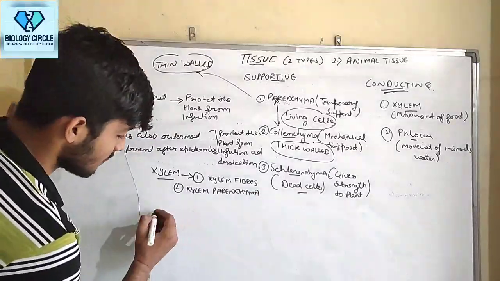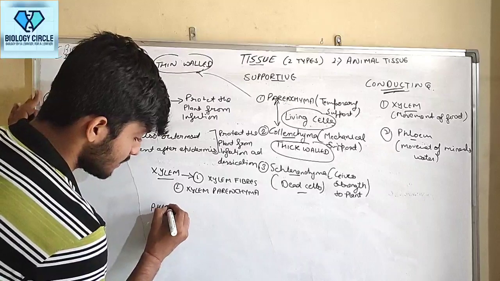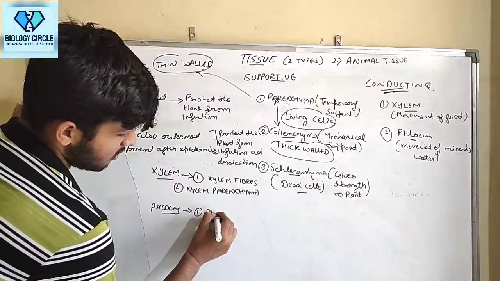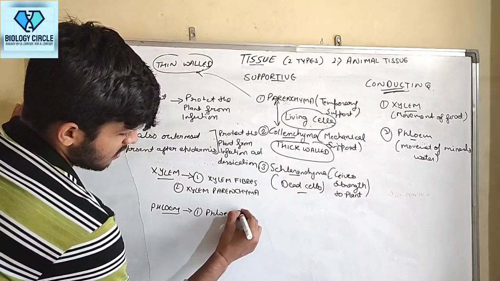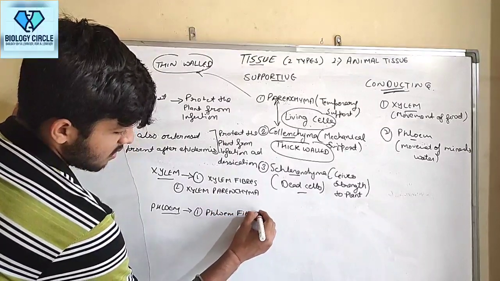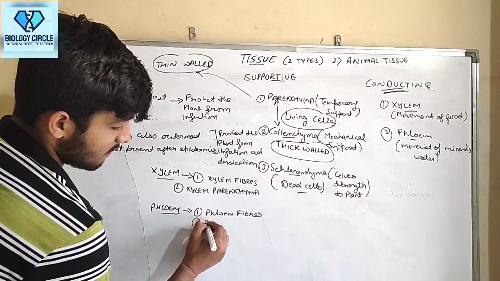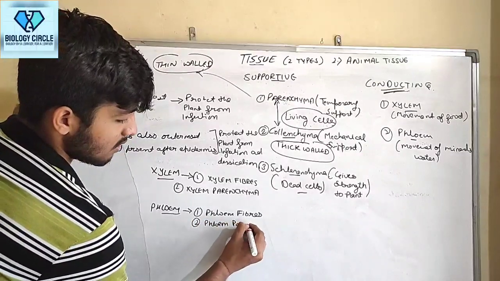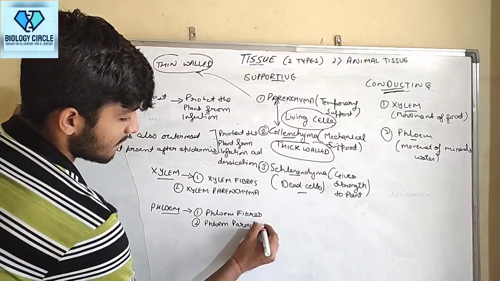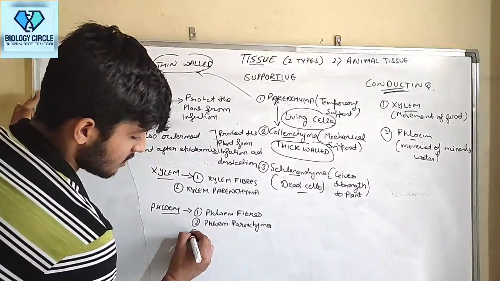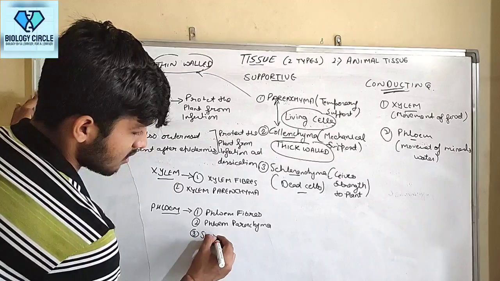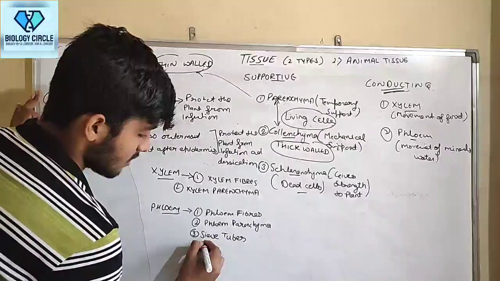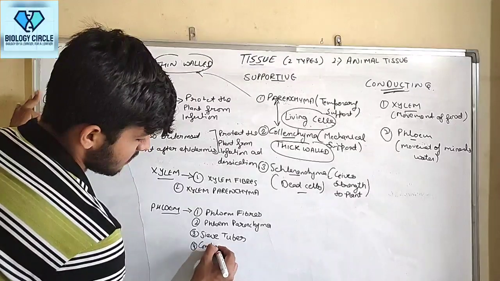Phloem parts are phloem fibers, phloem parenchyma, sieve tubes, companion cells.